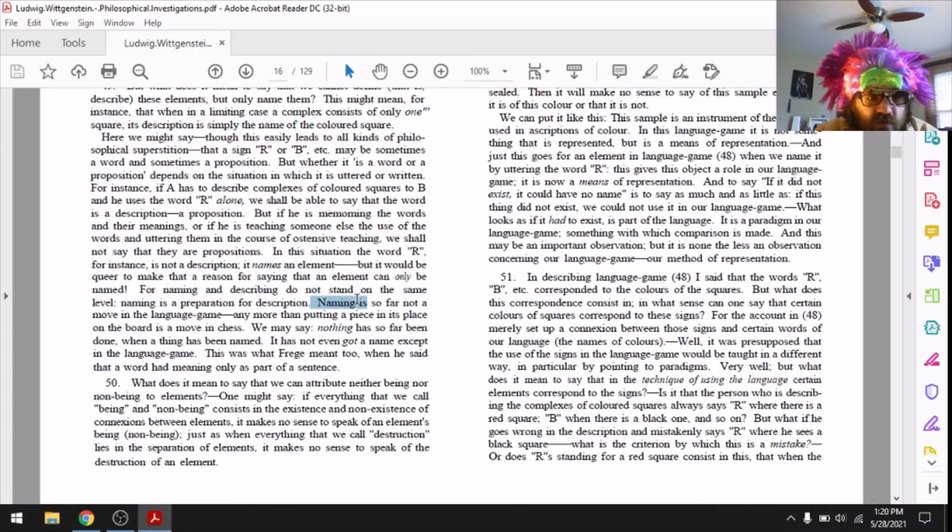Naming is so far not a move in the language game, any more than putting a piece in its place on the board is a move in chess. We may say, nothing has so far been done when a thing has been named. It has not even got a name except in the language game. This is what Frege meant too when he said that a word had meaning only as part of a sentence,